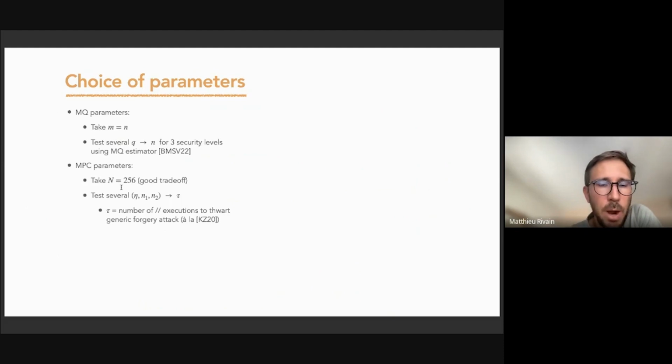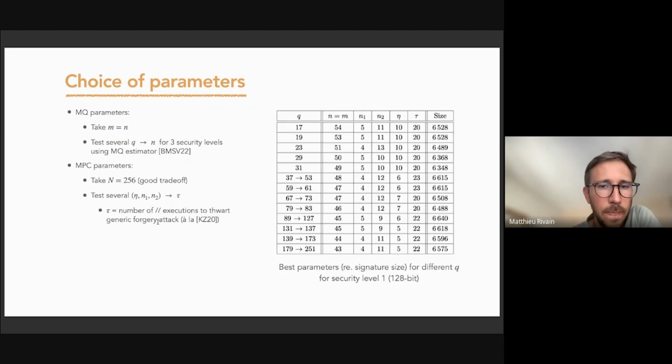Then for the MPC parameters, we took 256 for the number of parties, so that gave a good trade-off in practice. Then we tested several possibilities for the field extension eta and the split into blocks N1 and N2. And for each tested parameter set, we derived the number of parallel executions that are necessary to thwart the generic forgery attack, basically an adaptation of the KZ20 attack.